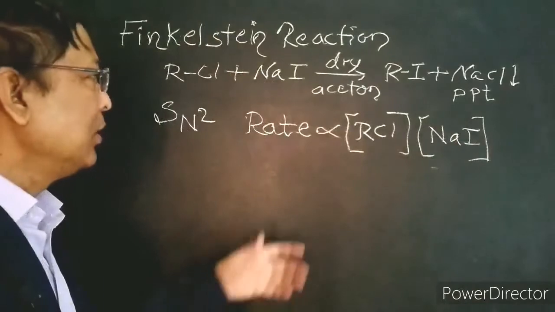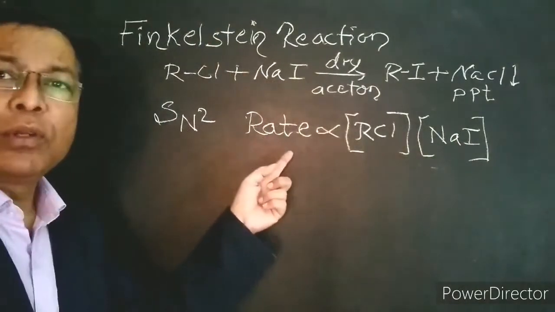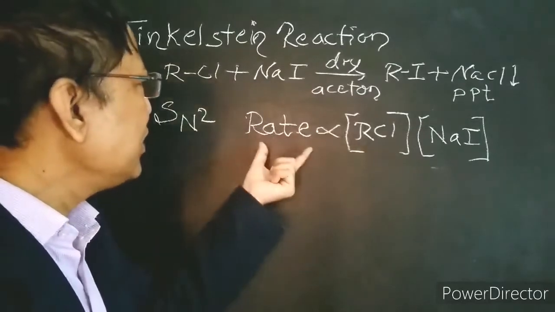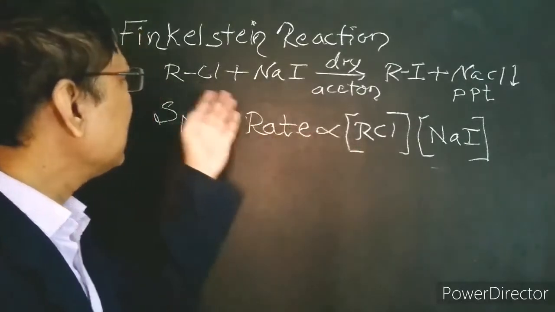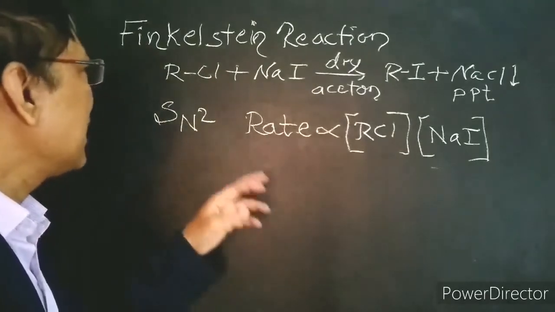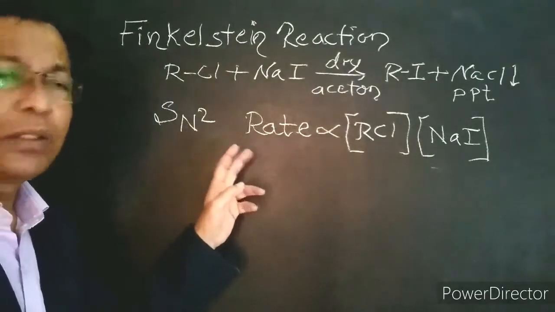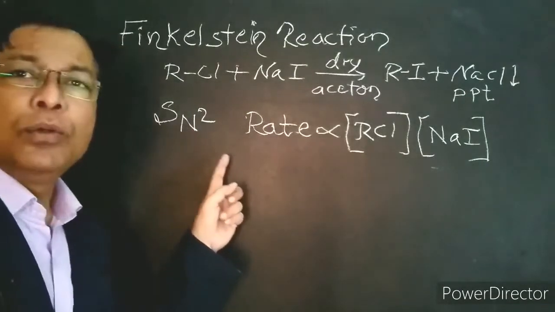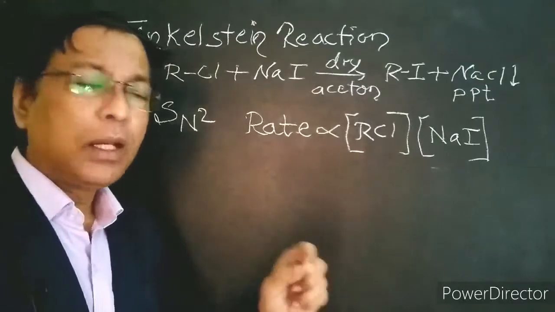Such reactions are called as bimolecular reactions. So, Finkelstein reaction is substitution nucleophilic bimolecular reaction.